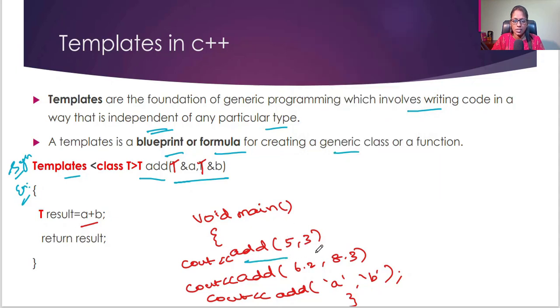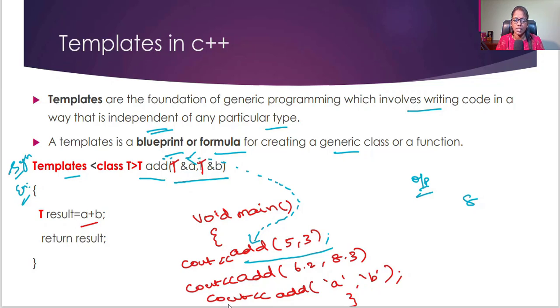So in this case, add 5, 3 is the integer. So the control will be transferred here, and the output will be 8. 5 plus 3, it will consider the integer data type. Whatever data passed here, 5 will be considered as an integer and 3 will be considered as an integer, and it provides the result 8.